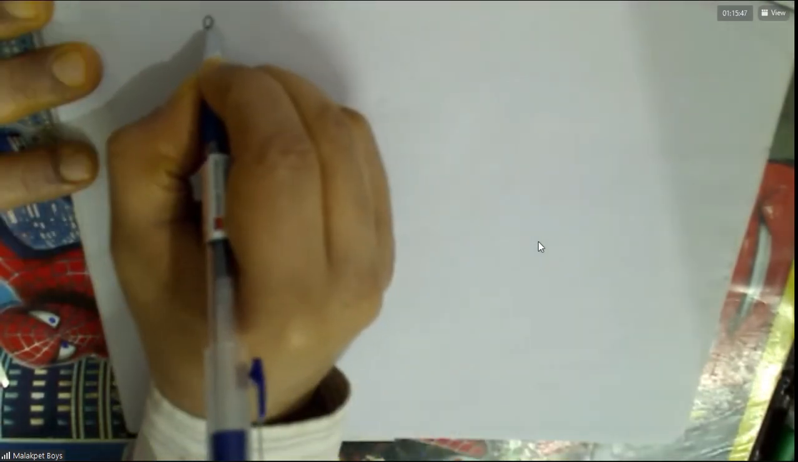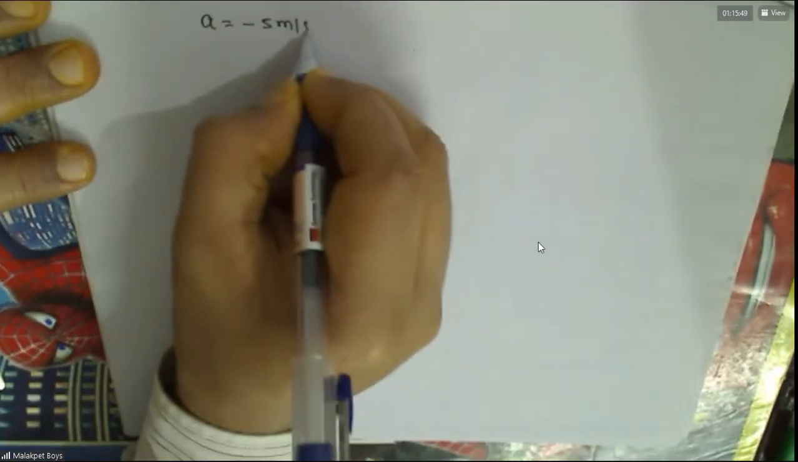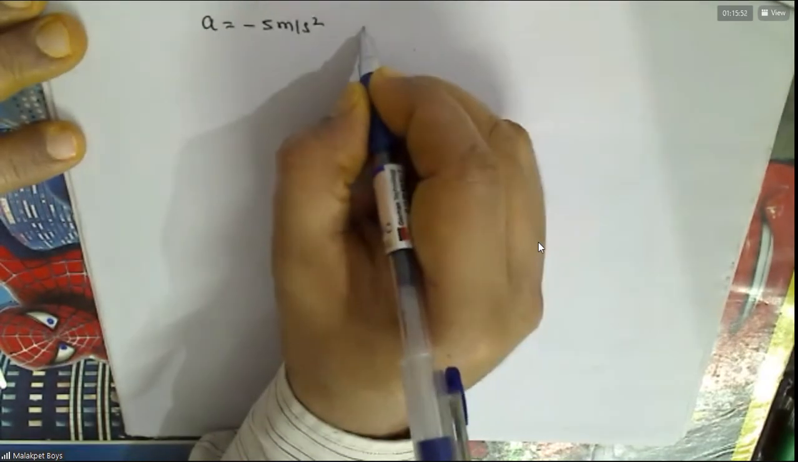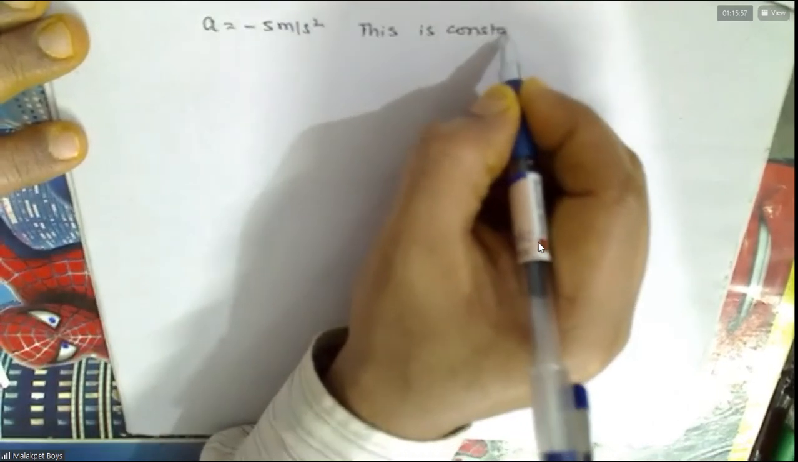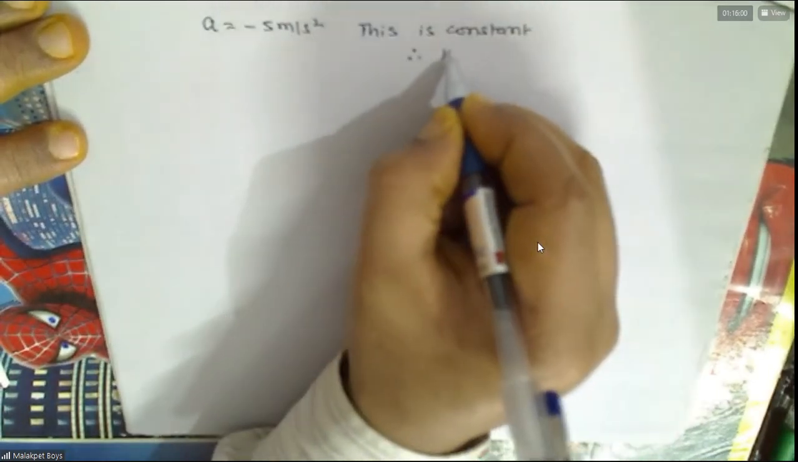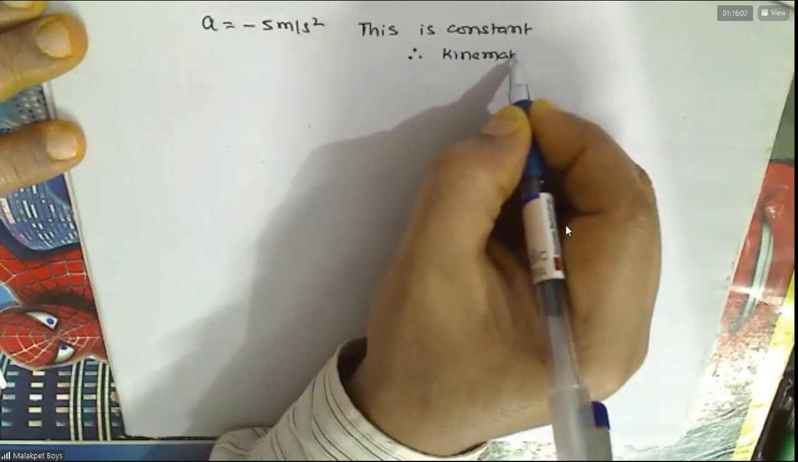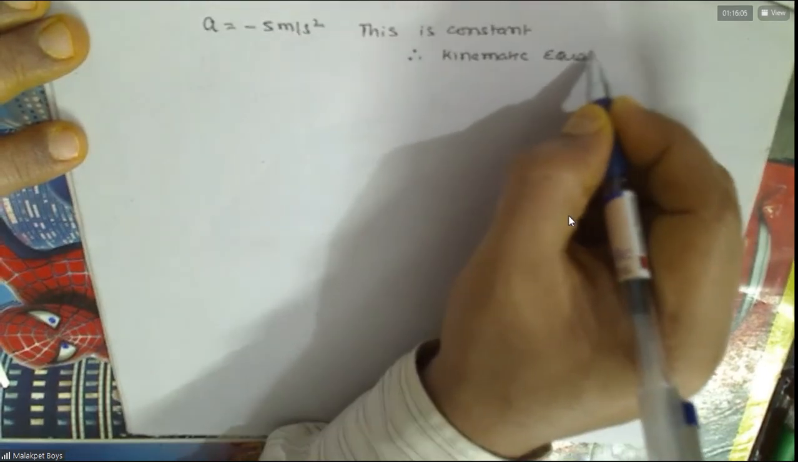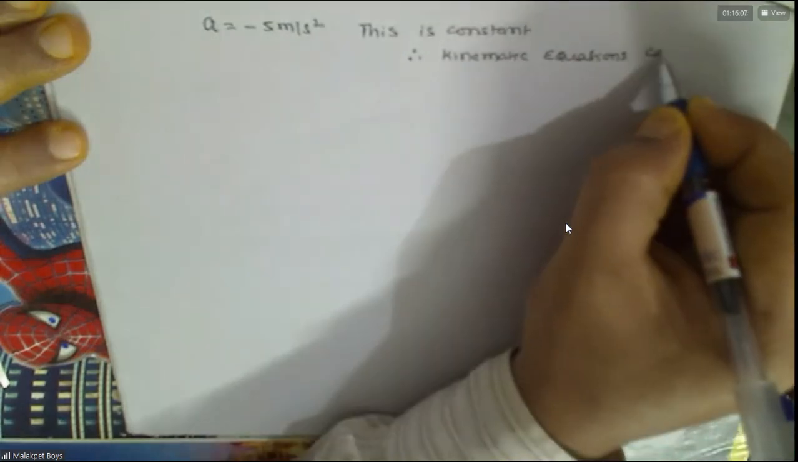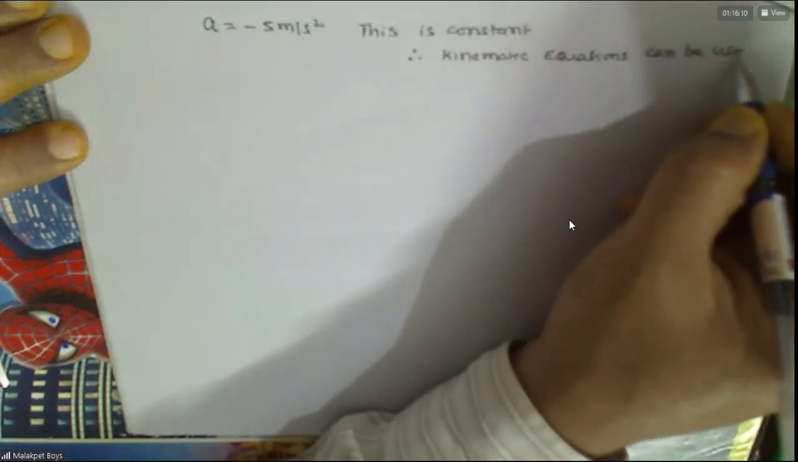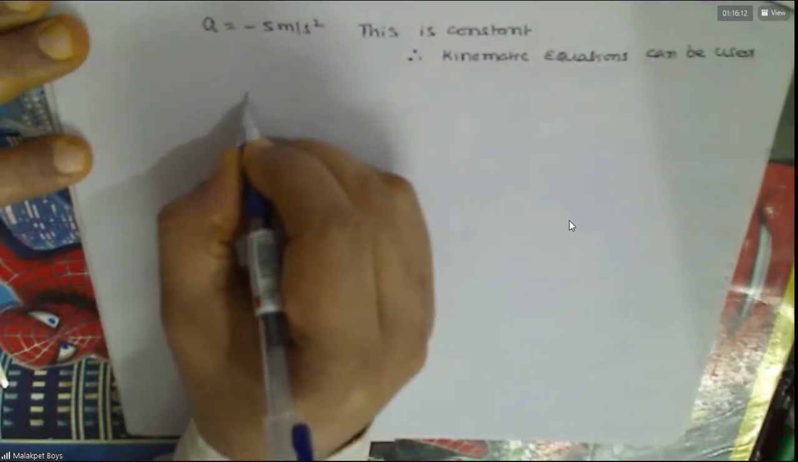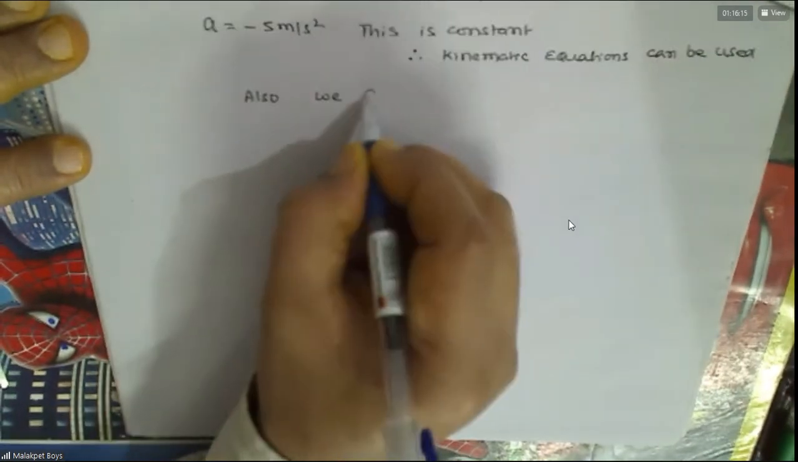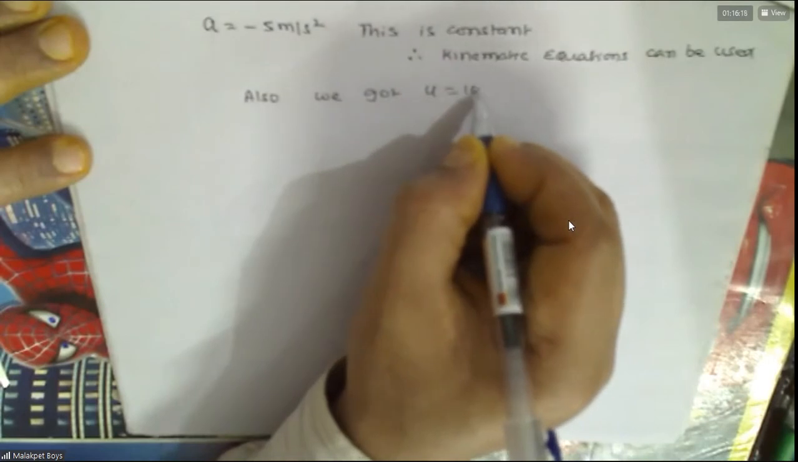Now you can see what you got. Finally, you have come across. We found acceleration is minus 5 meters per second square. This means this is constant, no? Therefore, what you can use? Kinematic equations can be used or not? Yes, sir. So that is the reason. What is that you got? U, 10 meter per second.